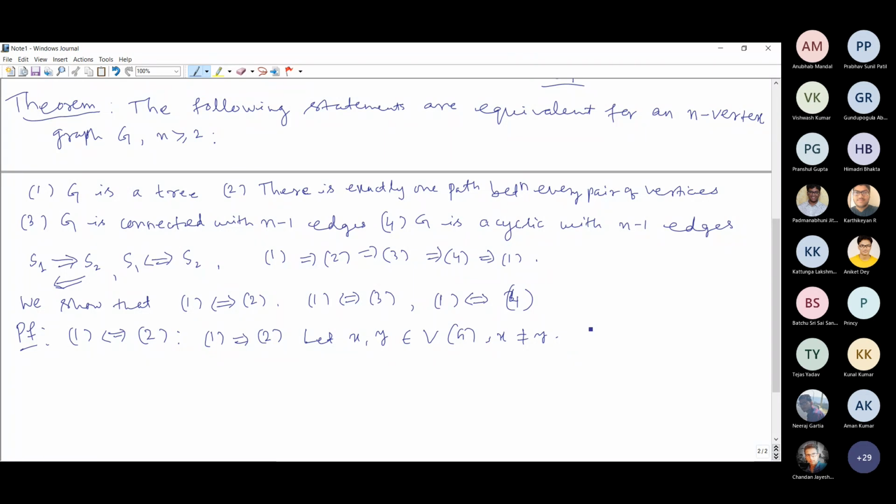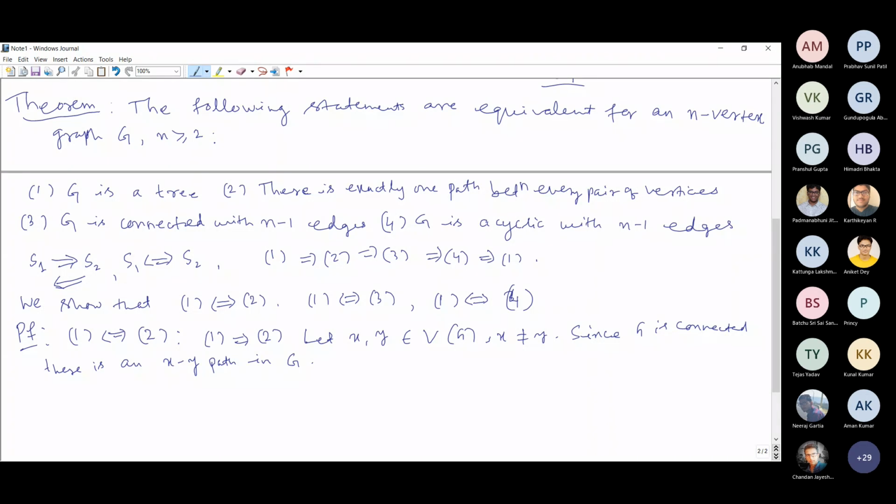So from the connectivity of the graph, since G is connected, there is an xy path in G. That assurance will be there. We definitely get a path between x and y, right? Now we have to prove that only one path will be there.